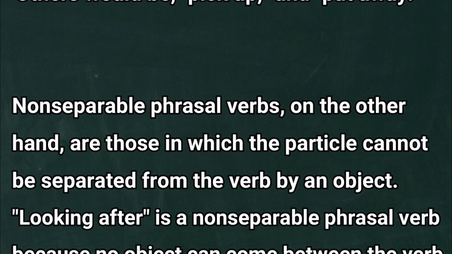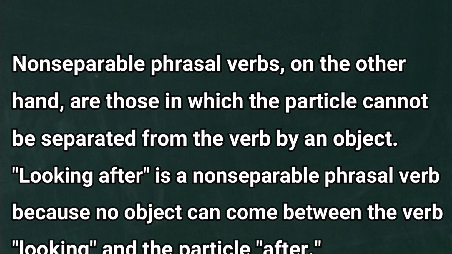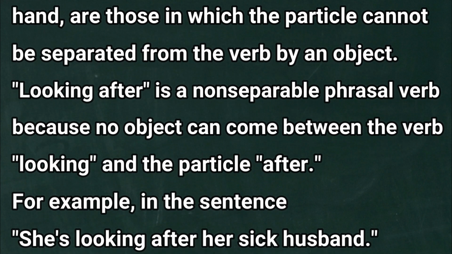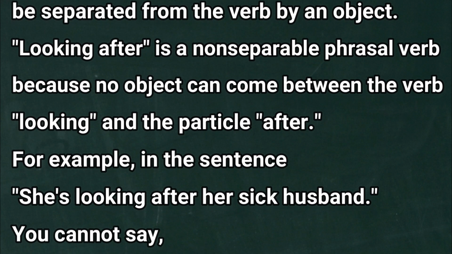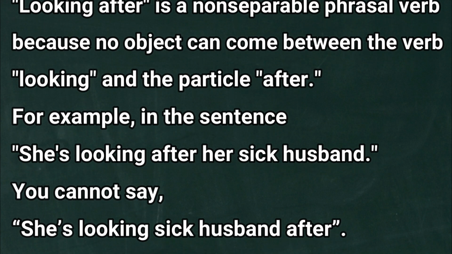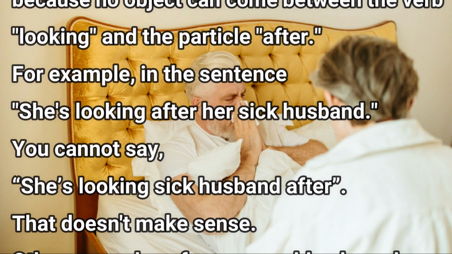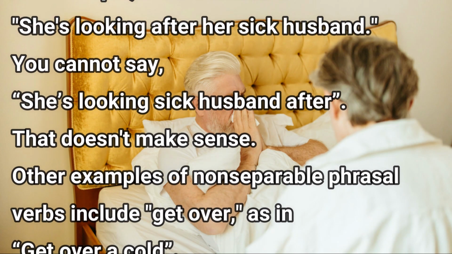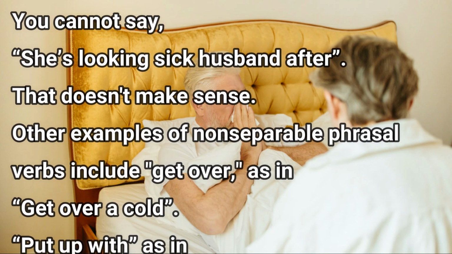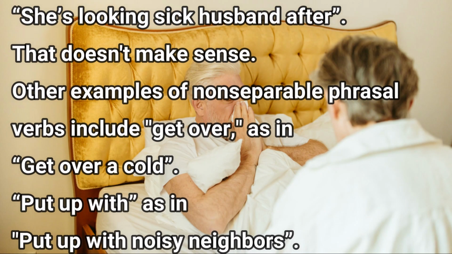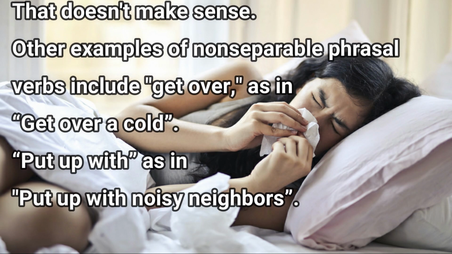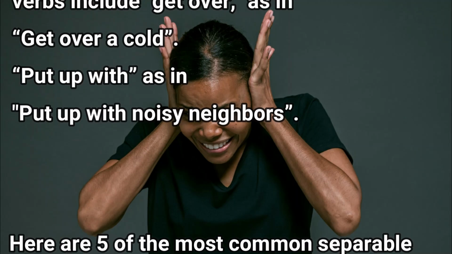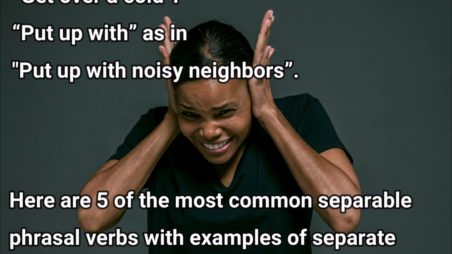Non-separable phrasal verbs, on the other hand, are those in which the particle cannot be separated from the verb by an object. Looking after is a non-separable phrasal verb because no object can come between the verb looking and the particle after. For example, in the sentence, she's looking after her sick husband. You cannot say, she's looking sick husband after. That doesn't make sense. Other examples of non-separable phrasal verbs include get over, as in get over a cold. Put up with, as in put up with noisy neighbors.